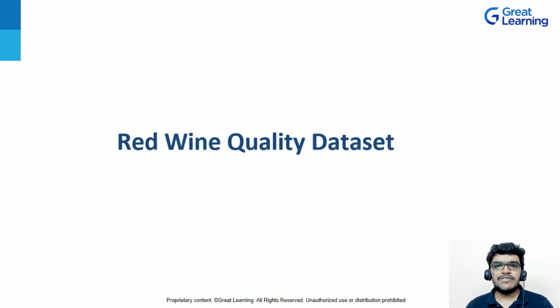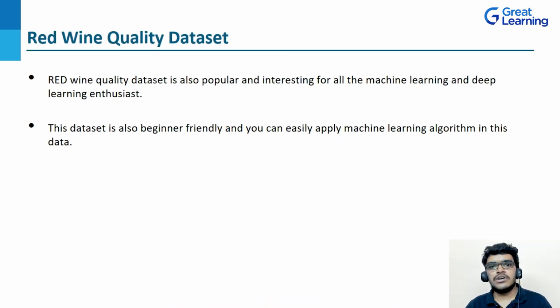So the next dataset we have is the red wine quality dataset. The red wine quality dataset is very popular and it is used for machine learning as well as deep learning. This dataset is beginner friendly and, as I told you, you can apply it in machine learning algorithms also. Now, what's the use of this dataset? Basically, using this dataset, you can train your model and predict the wine quality. Now, after understanding what the red wine quality dataset is, let's see its features.